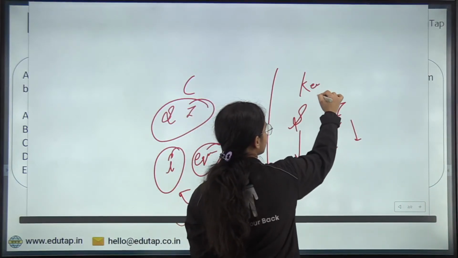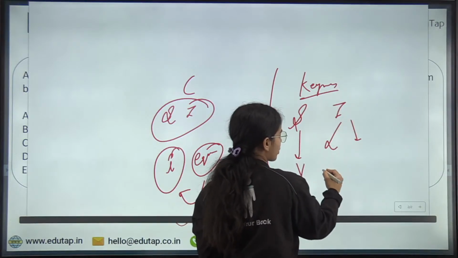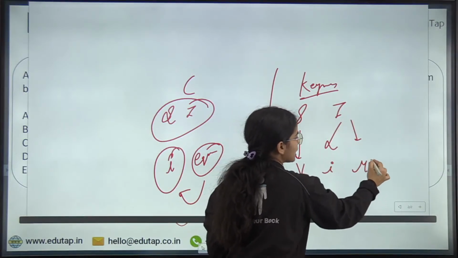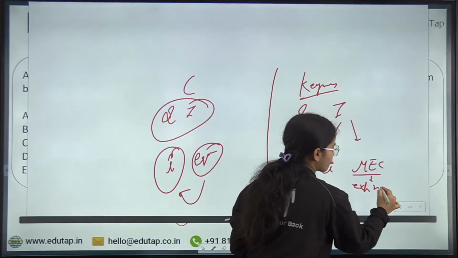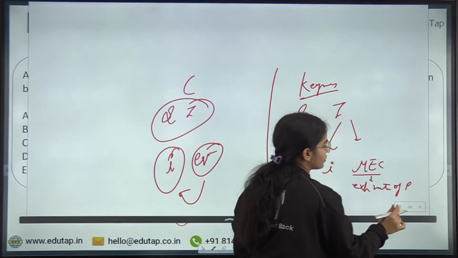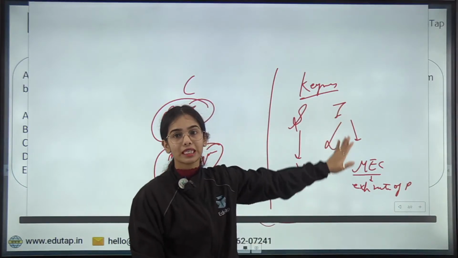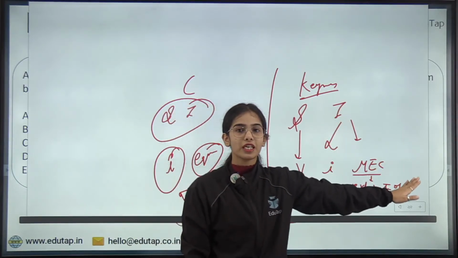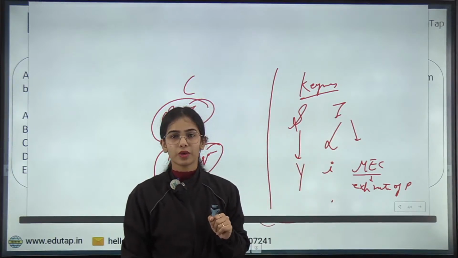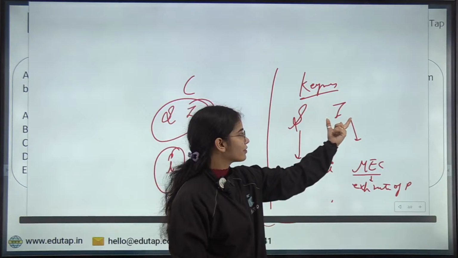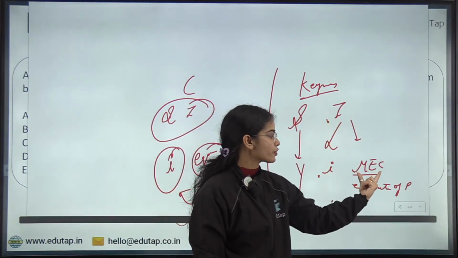As per Keynes, investment depends upon the interest rate and the marginal efficiency of capital, that is the expected rate of profitability from the investment. So this is the idea that investment depends upon interest rate and marginal efficiency of capital.